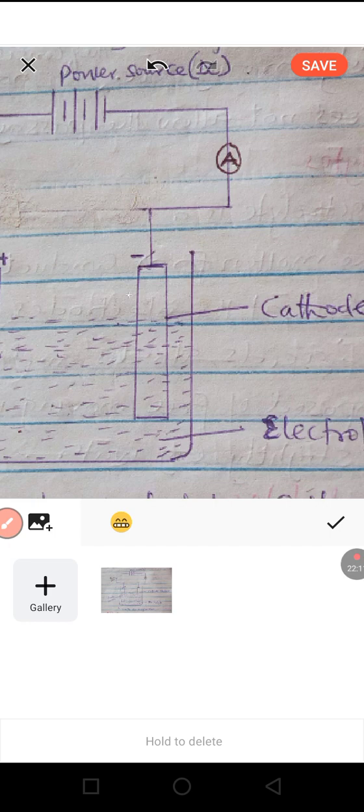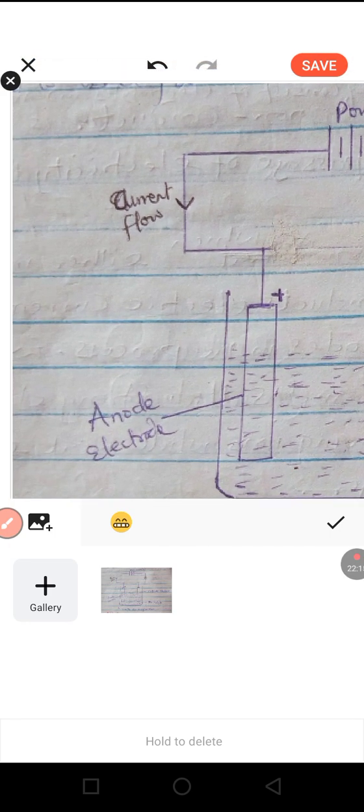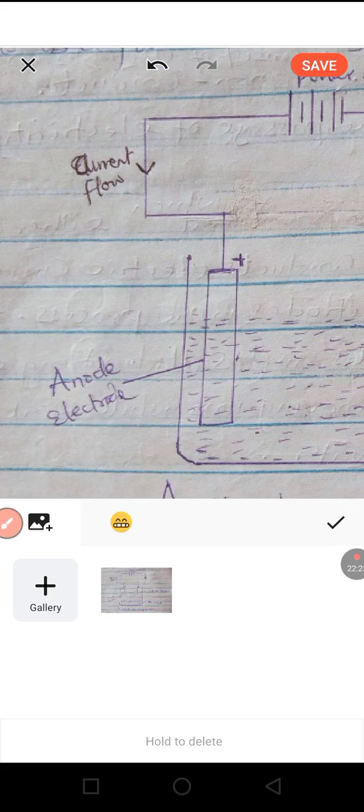On the other hand, the negative ions, anions, will all migrate to the anode. Remember, the anode is the positive electrode. So negative ions migrate to the positive electrode, and positive ions migrate to the negative electrode.